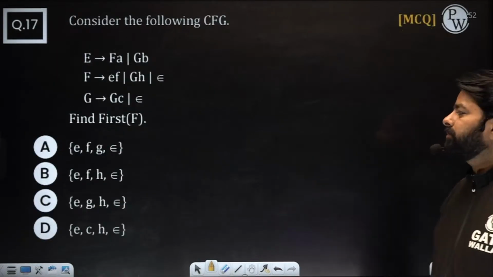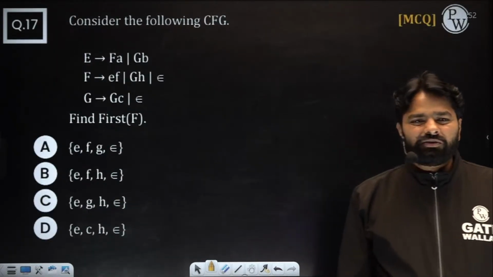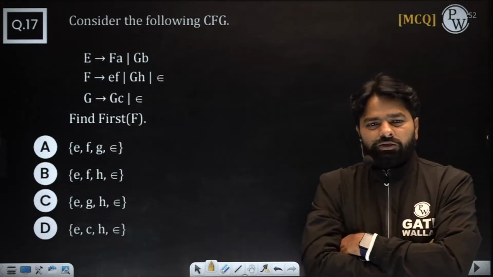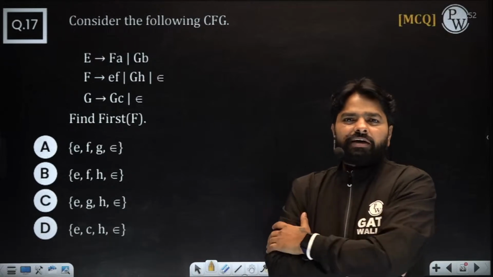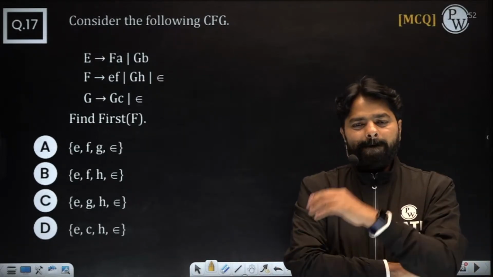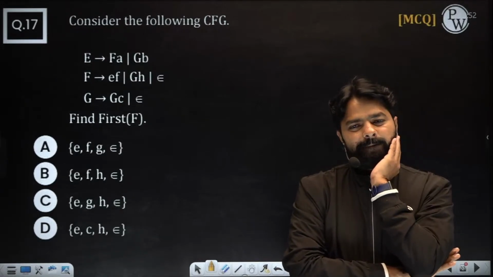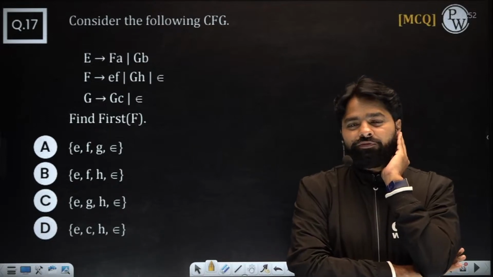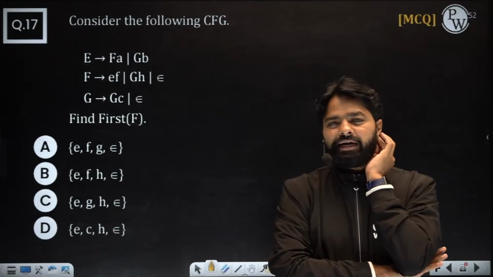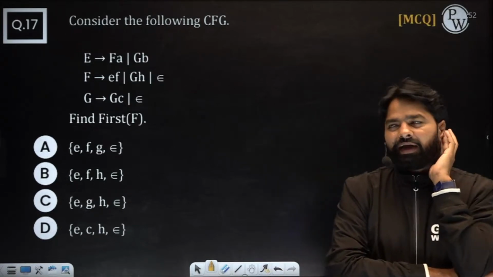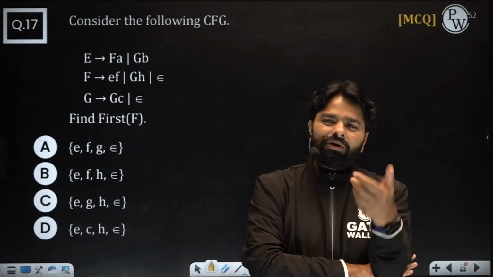Let's go to the next one. I think this is a very famous question. You should do it very quickly. Let's see how many of you can do it correctly. Very famous question in compiler: first computation, follow computation. That's compulsory. If you don't have time for studying compiler design, at least learn computing first and follow. You will be lucky sometimes. I saw one time the 3 marks were only first and follow.